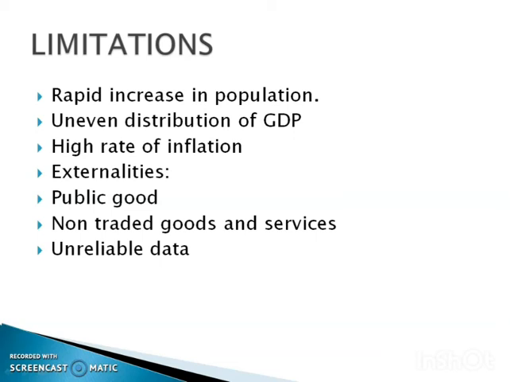Then the next one, non-traded goods and services, that is, non-monetary goods and services. A large amount of goods and services remain unpaid, like cooking, cleaning and washing at home. This results in underestimation of GDP.